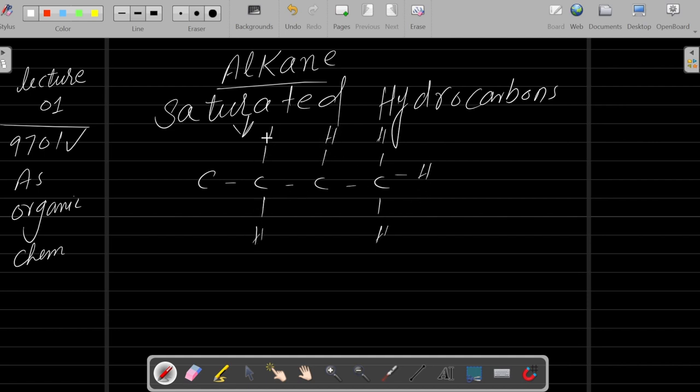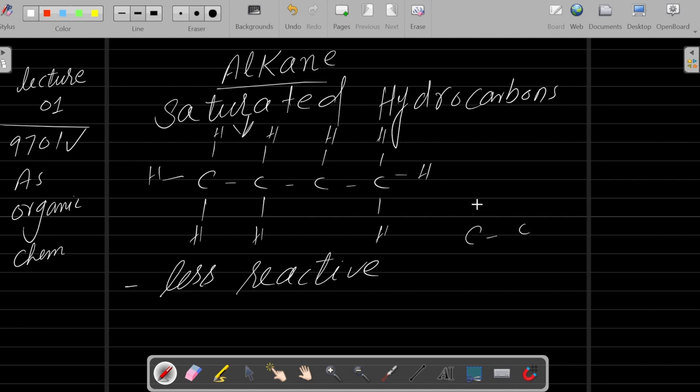Because alkanes only contain carbon to carbon single bonds, they cannot add any other thing, because they are less reactive. Alkanes are less reactive. So why are alkanes less reactive? What could be the reason behind this? If you notice the carbon to carbon bond and the carbon to hydrogen bond, okay?